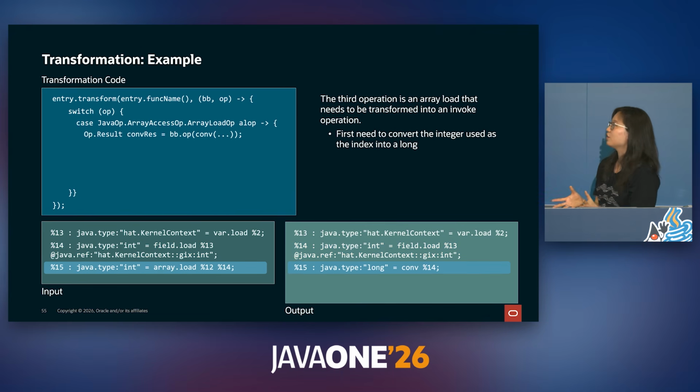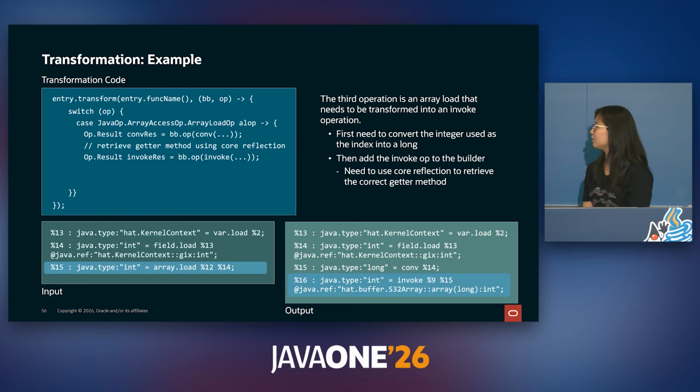Finally, we encounter the array load. Now, this does need to be transformed into an invoke operation. So whenever we prepare to add the invoke operation, we need to first check to see if the parameters passed into the invoke are of the correct type. If not, we need to add a casting operation. So here we have a conversion operation to cast the integer index into a long.